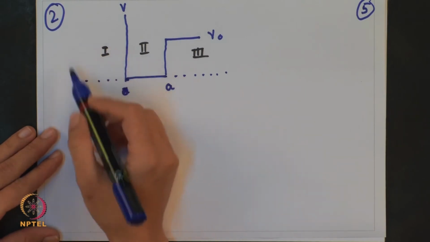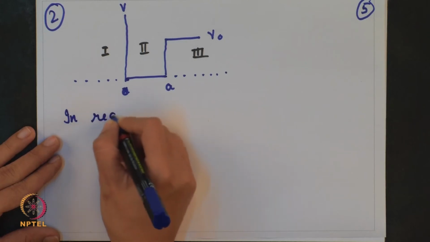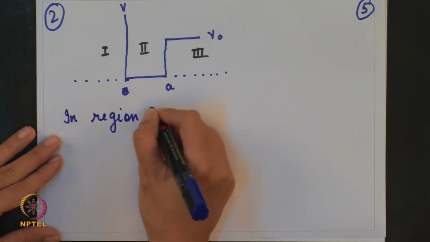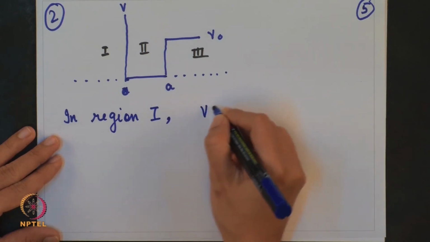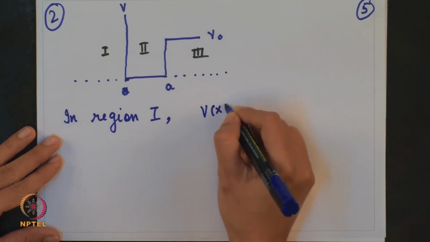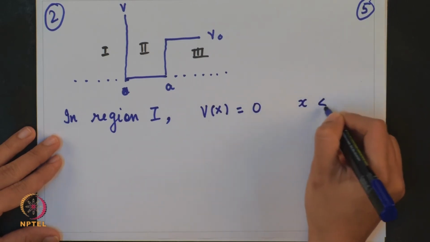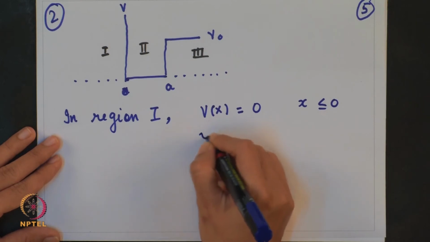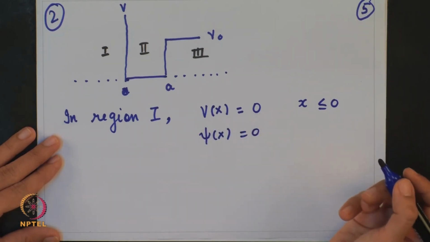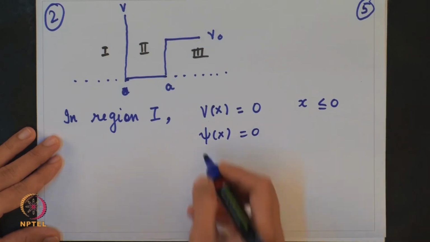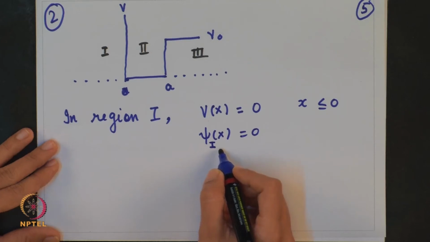So, this is the region 1. In region 1, what do we have? V of x is infinity for x less than or equal to 0. So, what can you say about the wave function? Wave function will be 0. And let me label this as psi 1, region 1.